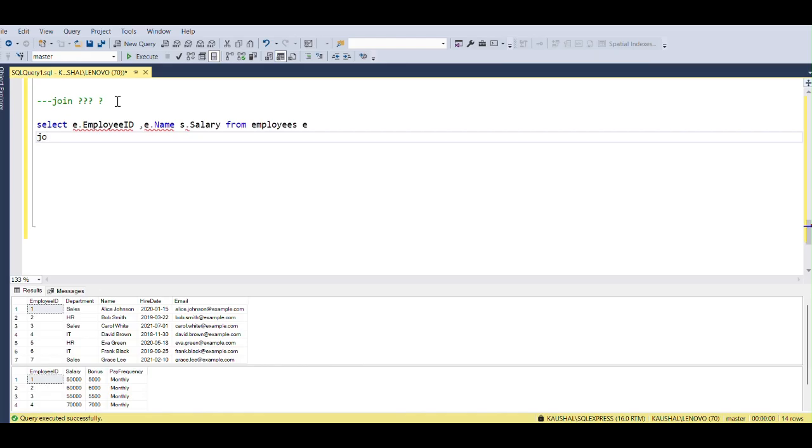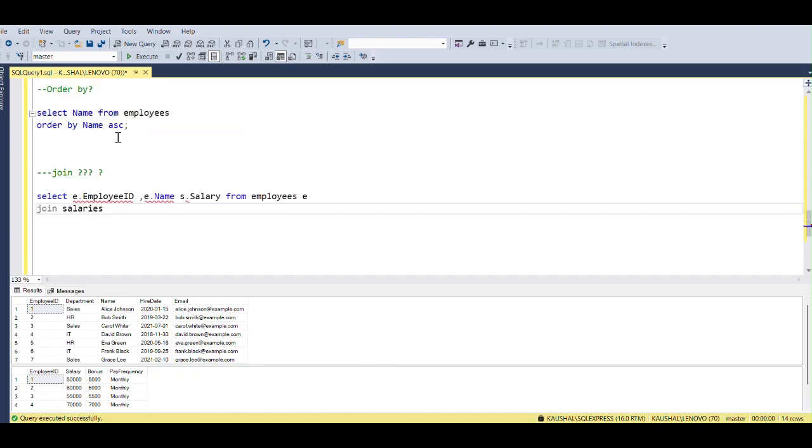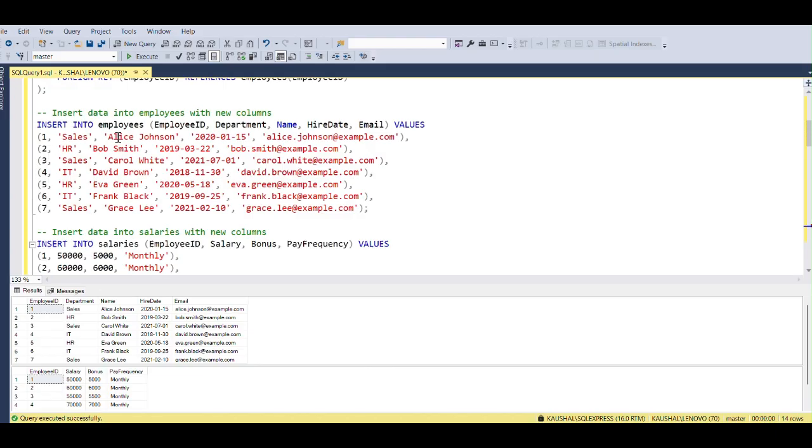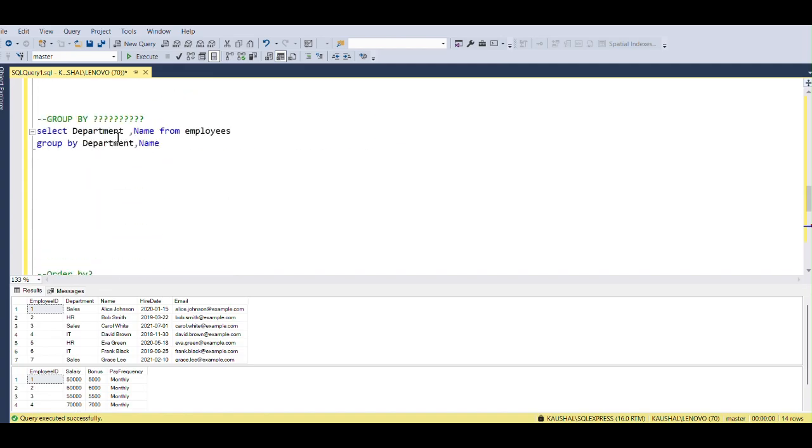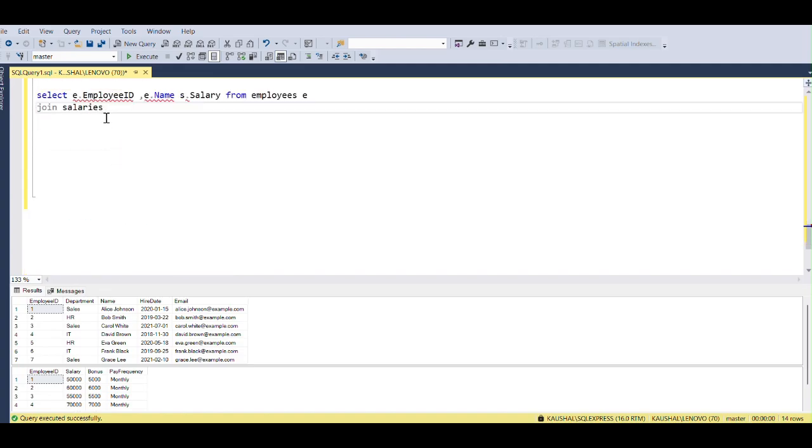So it will assign the e alias to the employee table. So we have to use this JOIN keyword, and we have to specify the next table we are joining with, and check the spelling, that's the correct one, and give it an alias in the same way, salary s, ON e.employee_id equals s.employee_id.